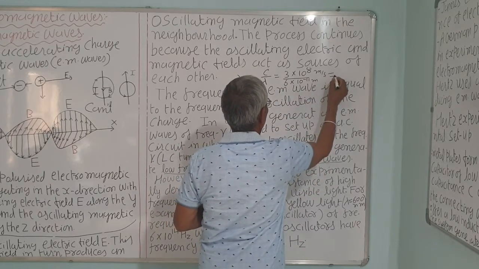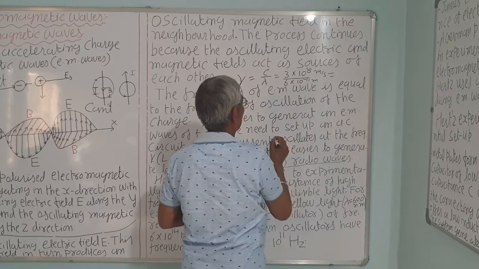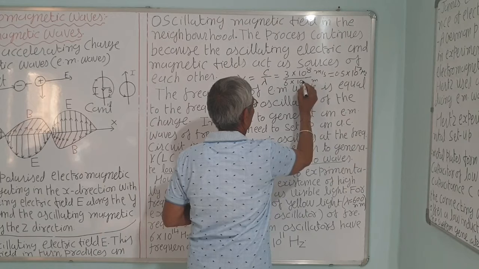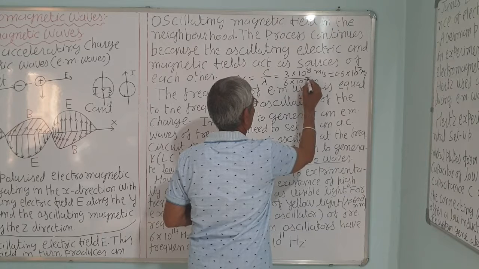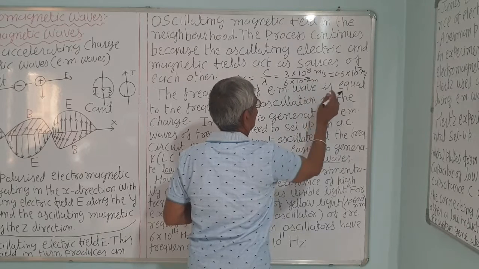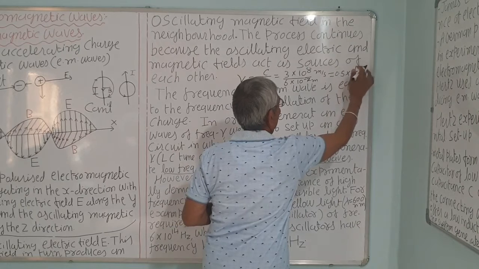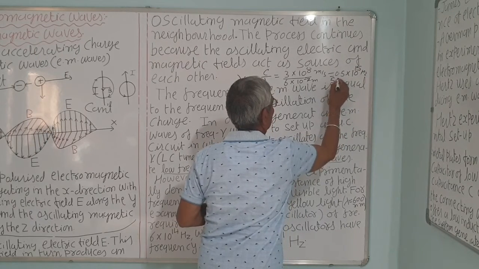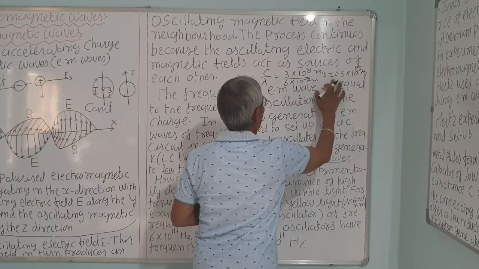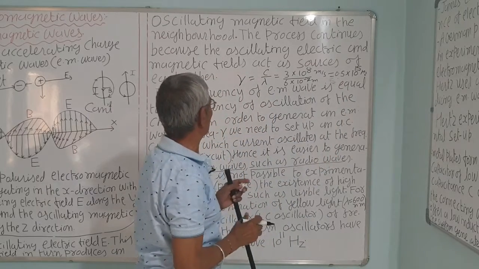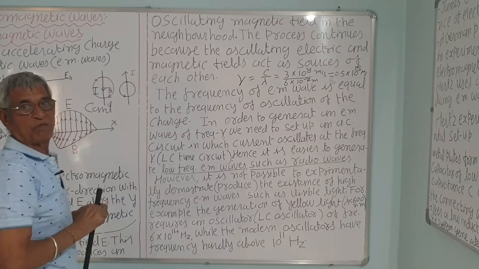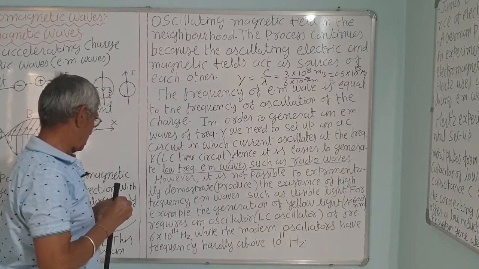That is roughly equal to, sorry, this is not minus 9, this is 600, that is minus 9, that is minus 7, that is equal to 15, sorry, or you can write 5 into 10 raised to 14. So, of the order of 10 raised to 14 hertz, that is not possible to produce in the laboratory by